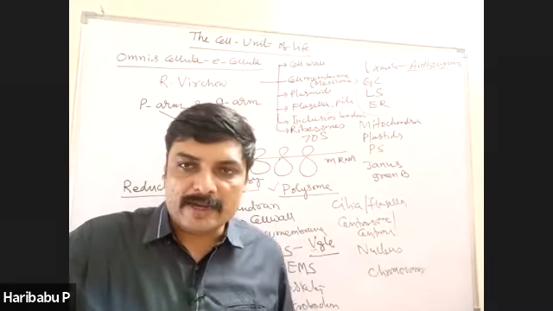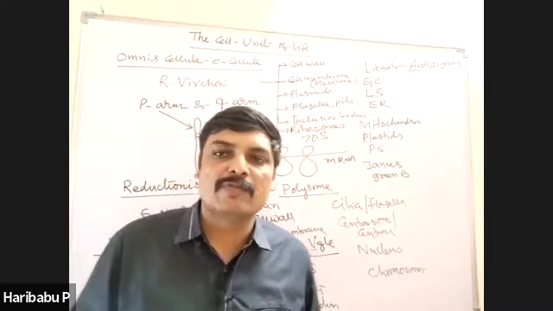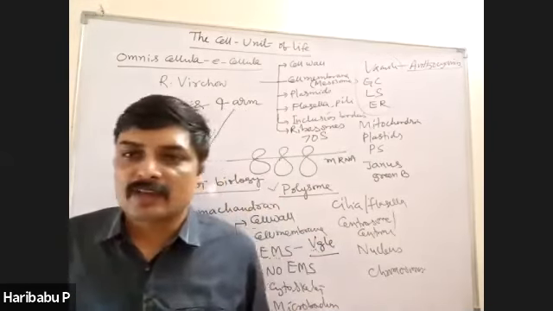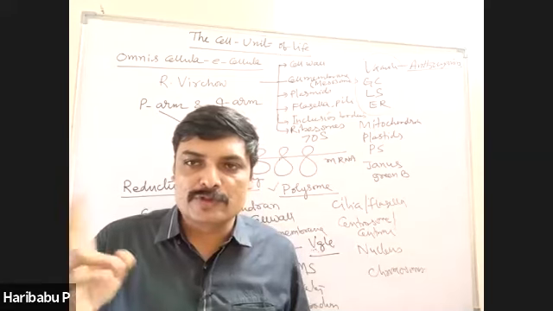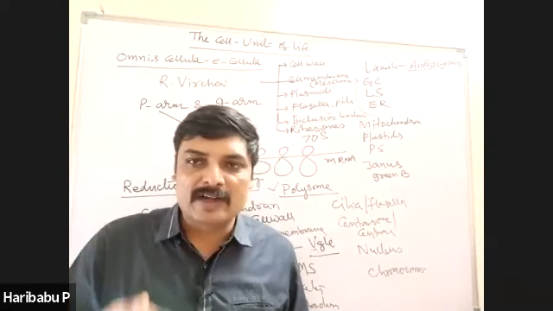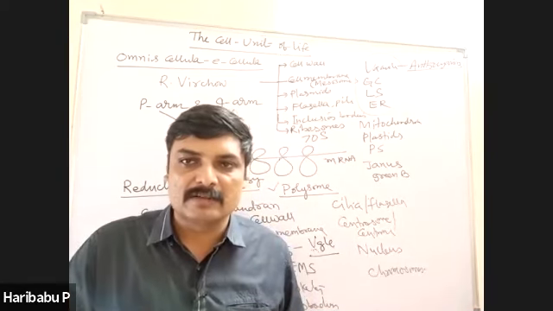Peripheral are connected with the central by means of radial spokes. Number of radial spokes 9. Number of central tubules 2. Number of doublets, pairs of doublets 9. Try to remember that. Then centrosome.